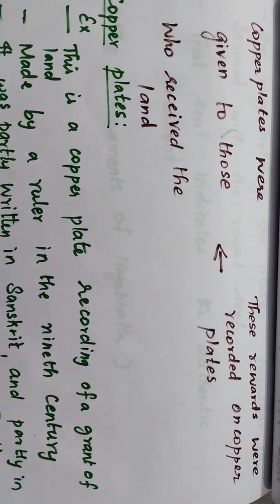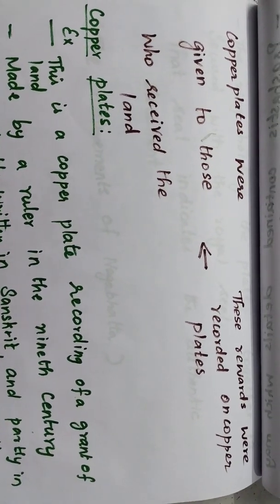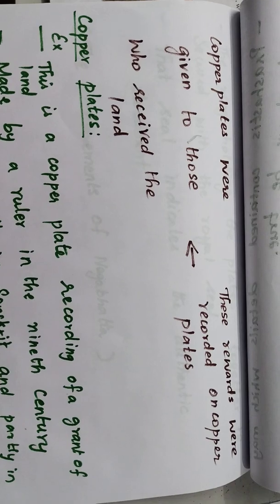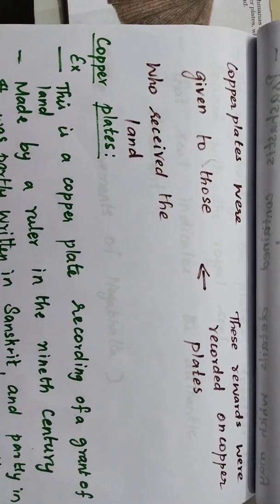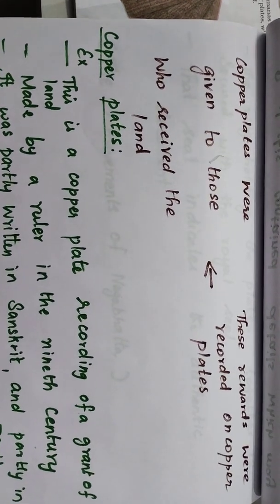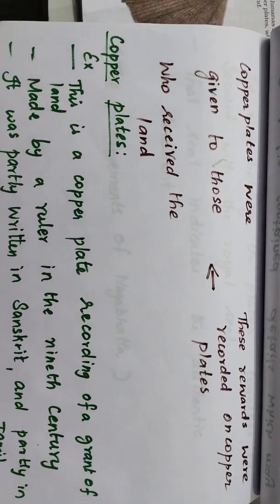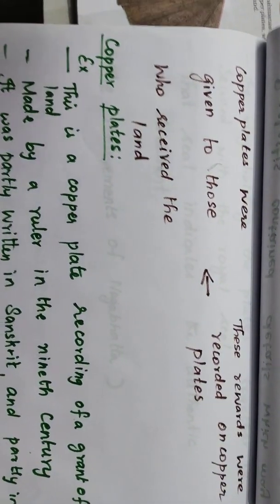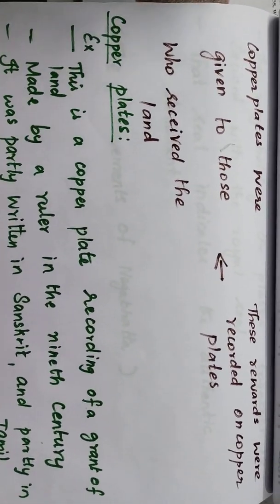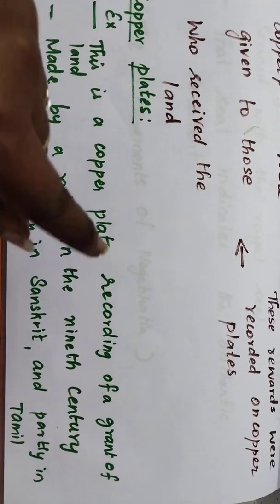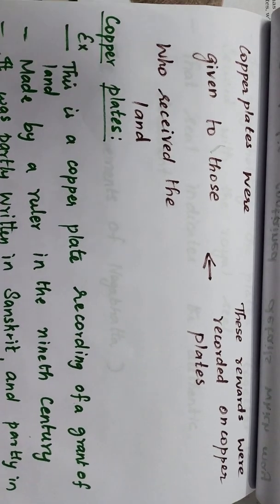This is a copper plate recording a grant of land. For example, nowadays if we want to get a home from our grandfather or father, they give a document saying, this my house I am giving to my son, I am giving to my grandson, and he signs it, isn't it? It is a document which we can hold in our hand to show if the government comes and asks for it. In the same way, in those days they wrote everything on that copper plate. It was recorded there, and it was given as a grant of land.